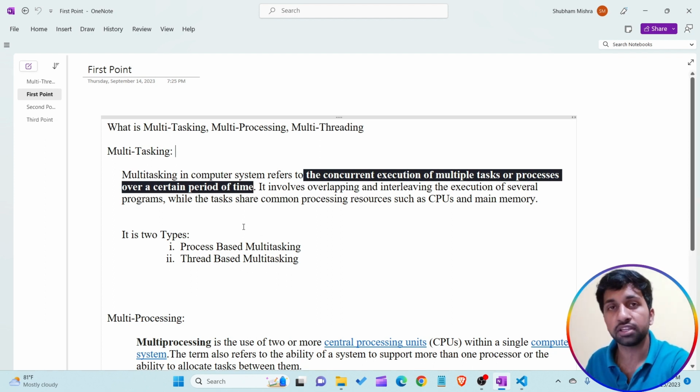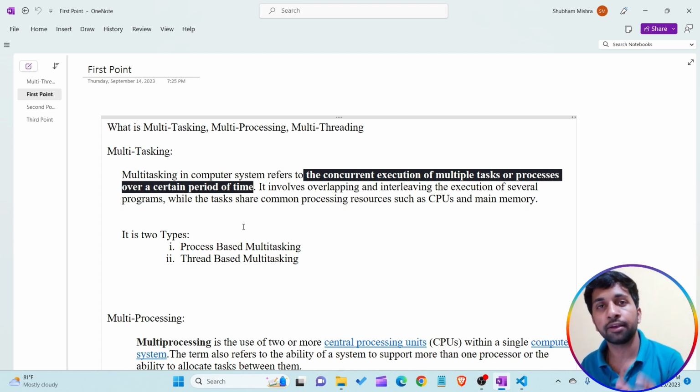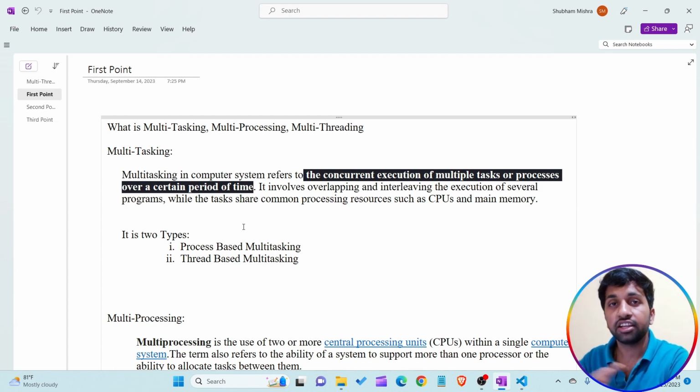So this is an example of multitasking: we are listening to music in the background while simultaneously using PowerPoint for creating slides. This is an example of how a single operating system handles these two processes, one the music player, the second PowerPoint. These two processes use the same computer system, the same single CPU. So they are using common resources.